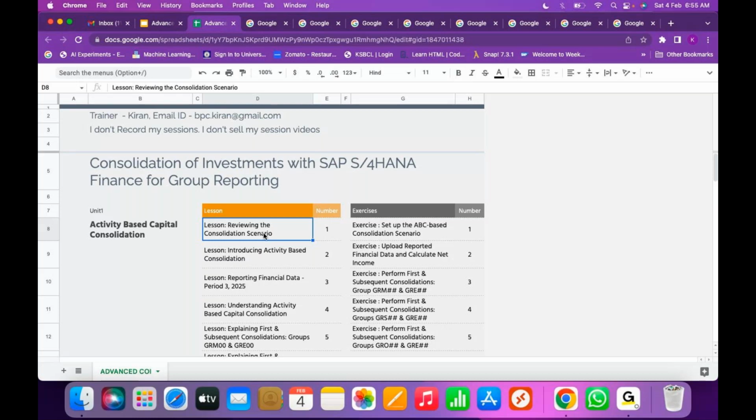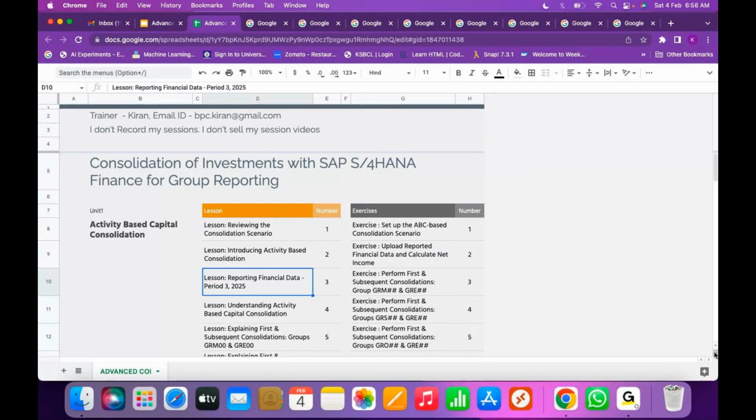For example, if you see Central Europe, I will add Switzerland and France. Southern Europe, we will add Spain, Portugal, and Italy. And Eastern Europe, we will add Poland and Hungary. And for the total Europe group, Germany is the holding company. So we are going to understand the consolidation scenario, and we will understand what is activity-based consolidation of investments, what is activity-based approach. Then we are going to load control data, plus control data means investment percentages with activity.